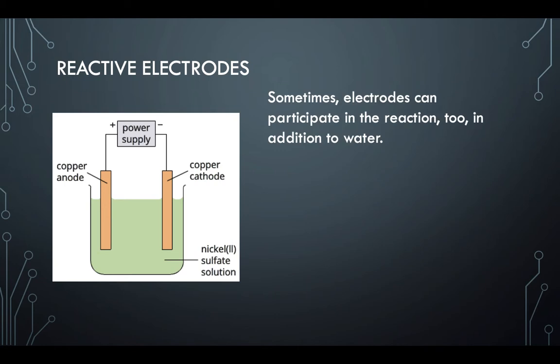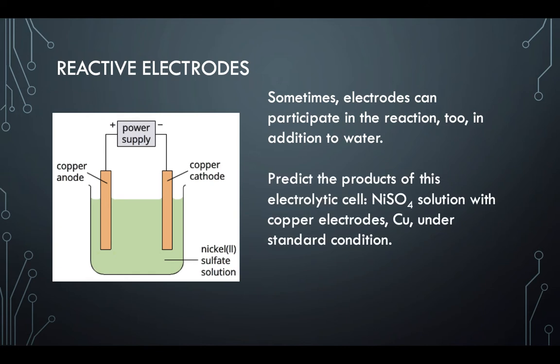So, sometimes electrodes can also participate in the reaction when we electrolyze a solution, in addition to water. Okay, so let's look at one example. When we put nickel sulfate solution into a beaker and electrolyze it using a certain voltage, and we use copper electrodes, under standard conditions, what could be the product at the cathode and anode?